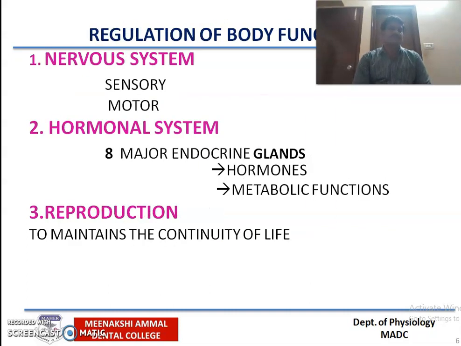The nervous system plays an important role in integrating both sensory and motor functions. The endocrine system is involved in metabolism. Reproduction is again a major function for the continuity of life.